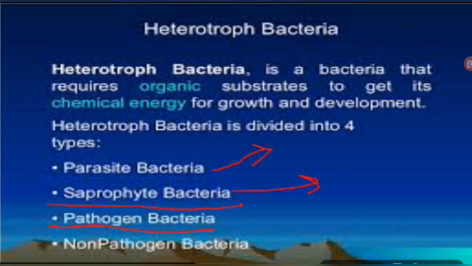Pathogen bacteria are parasites, but they cause harm to the organism in which they live or exist. जिन बैक्टीरिया के अंदर ये रहते हैं, जिन लिविंग बीइंग के अंदर ये रहते हैं उनको हार्म कॉज करते हैं, डिजीज कॉज करते हैं, तो ऐसे बैक्टीरिया को पैथोजन बैक्टीरिया कहते हैं. Non-pathogen bacteria are the simple and common bacteria, they may be useful or neither useful nor harmful. So students, these are the categories of heterotrophic bacteria. Let's discuss more about it.